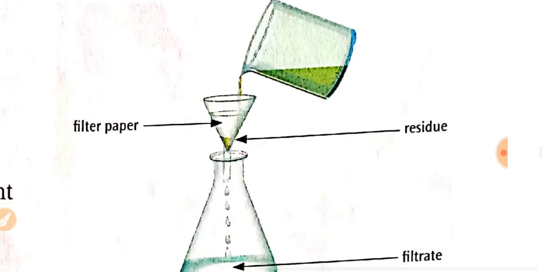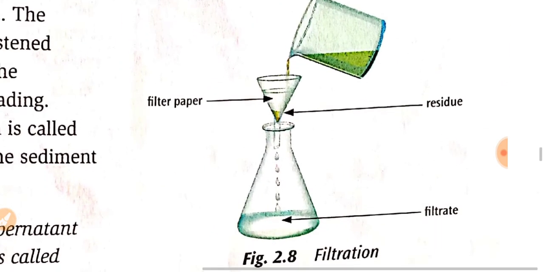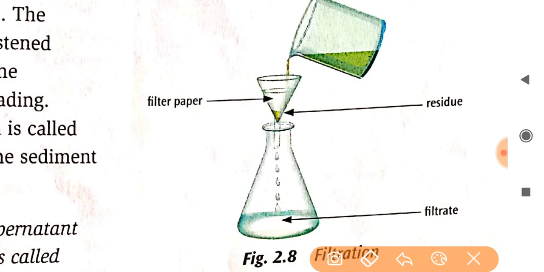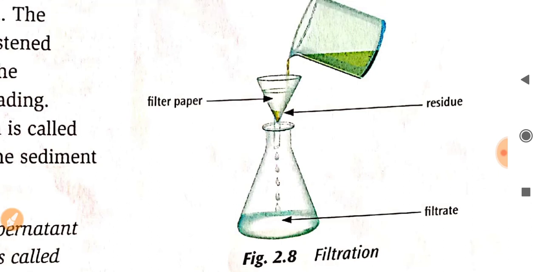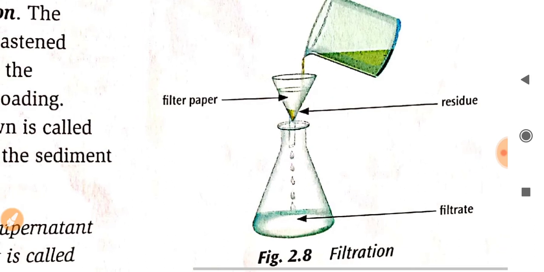Here a figure is given to help you understand the filtration process. You can see the filter paper is kept in this funnel, and this is a beaker in which the filtrate is collected. The residue is formed here, and the filtrate, which means you can say pure water, will be inside this beaker.